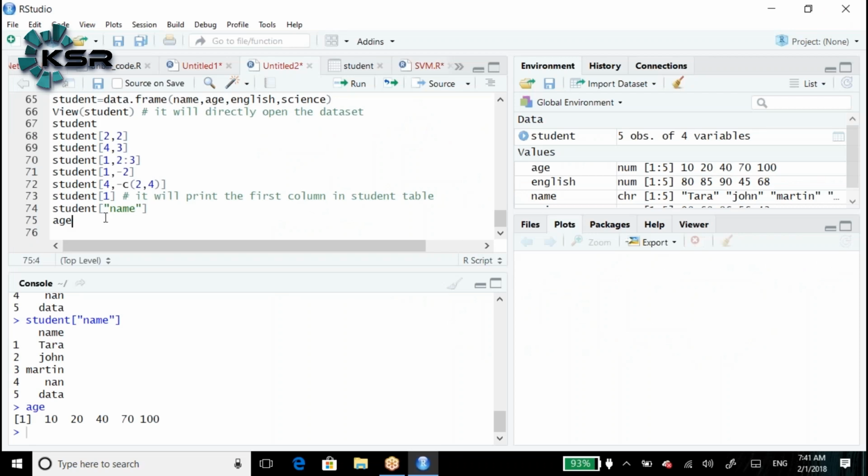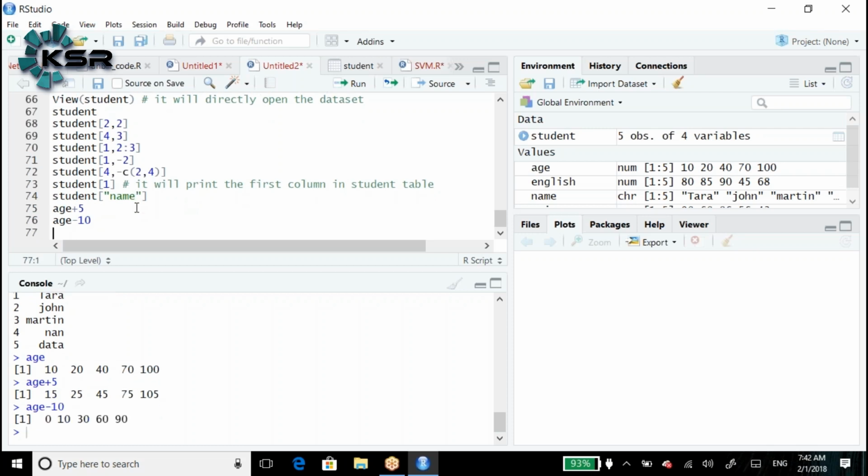Here in this case, for example, let me print age plus 5. What is the output? Can anyone guess? 15, 25, 45, 75, 100. Now let's say age minus 10. Can anyone guess what the output is? 0, 10, 30, 60, 90, right?